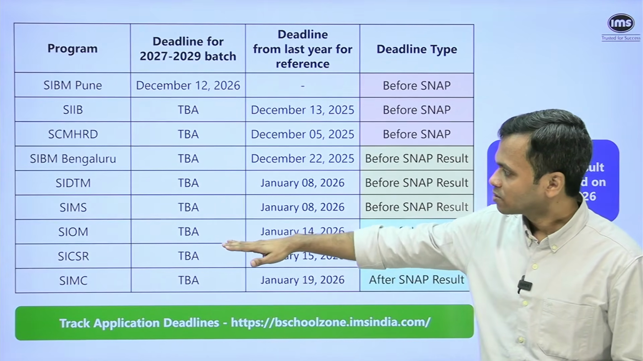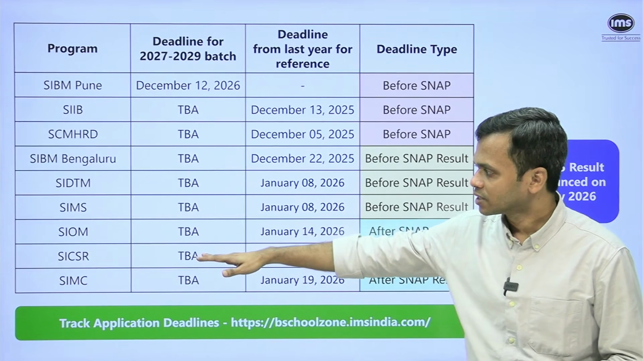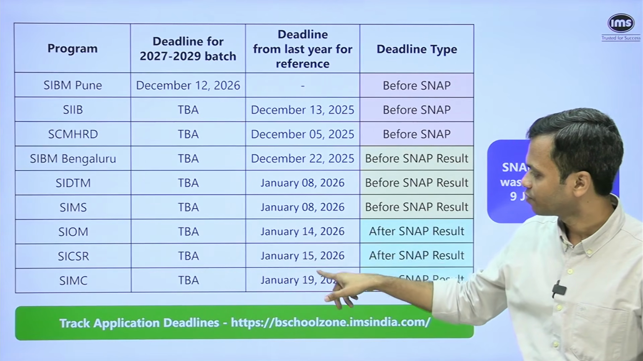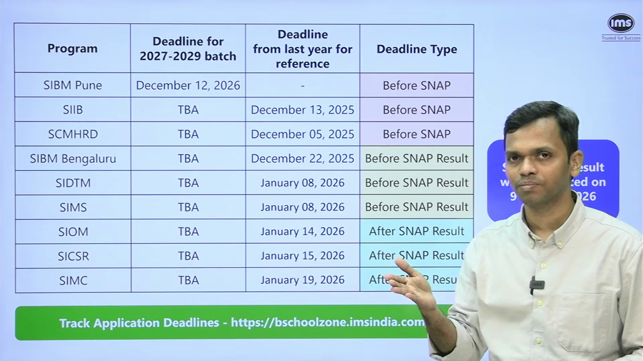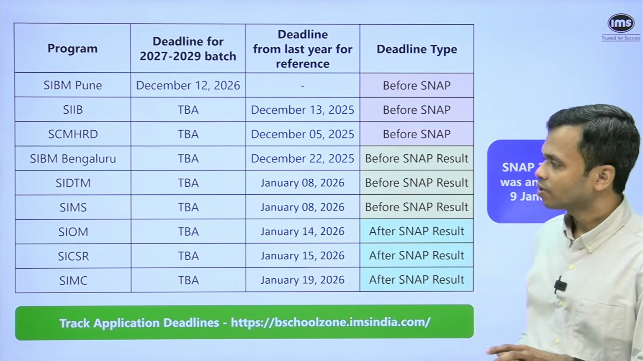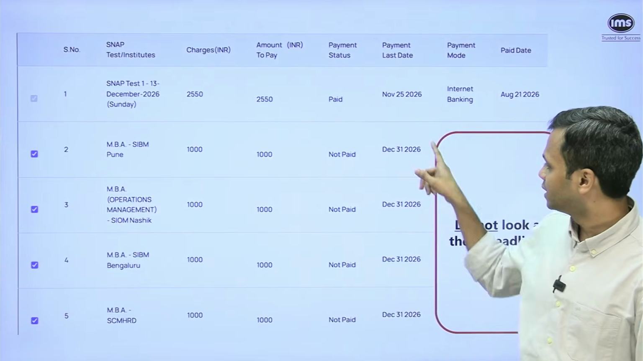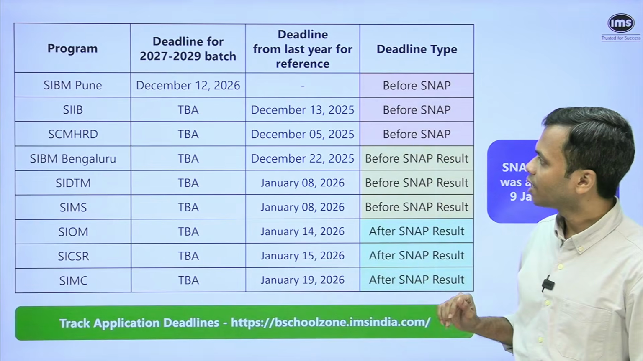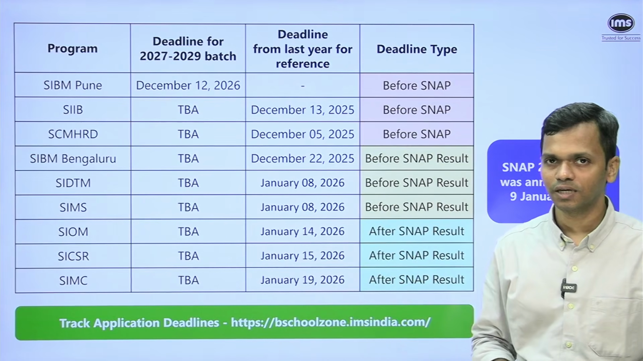For students who are applying to something like, say, SIM, SICSR and SIMC, they had enough time because the deadlines were 14, 15 and 19 Jan, which is after the SNAP result. So all of these are after SNAP. Okay. So that is why, don't go with these deadlines that you see here, at least at this point of time. What you will have to do is keep a track of these deadlines.